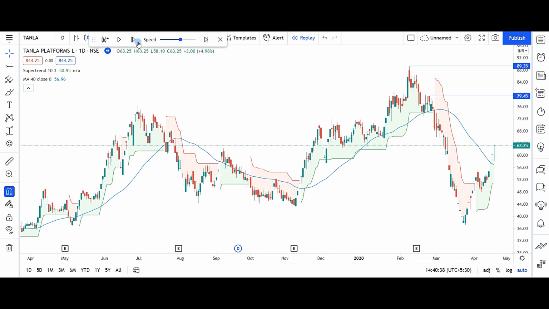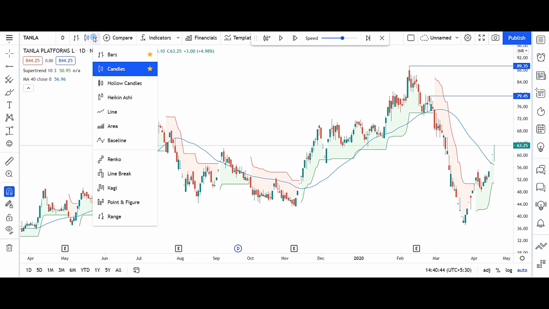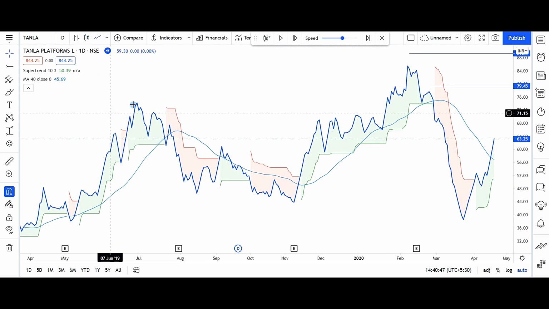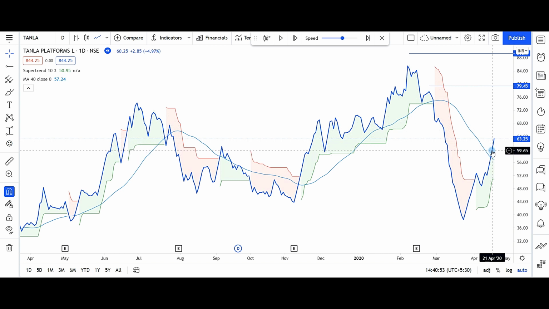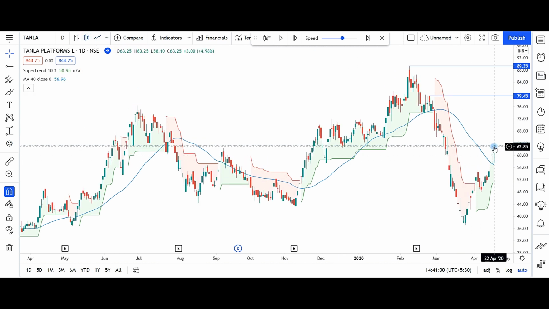So I will not consider this as a valid entry point, but it can be shown as a good entry on a line chart. Here we can see that the stock is giving a close above the moving average and it can be entered here, but in reality it was not possible to enter at upper circuit.